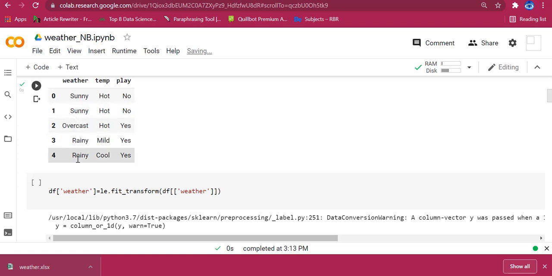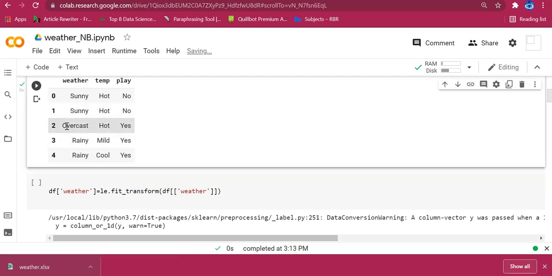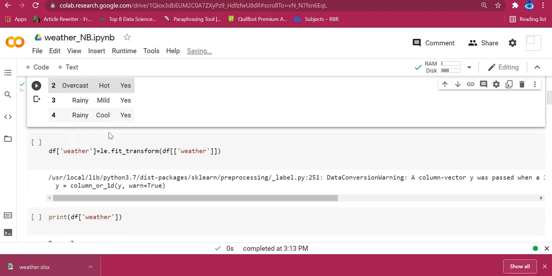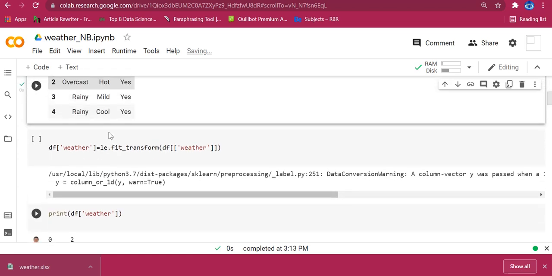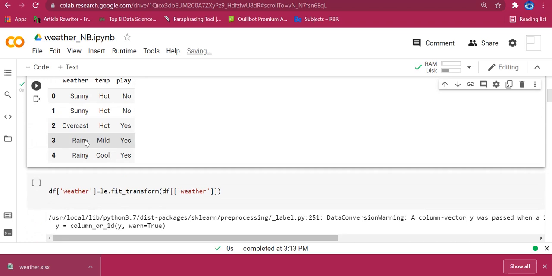Alphabetically overcast comes first, so it assumes 0 for overcast, rainy comes next, so it assumes 1 for rainy, and sunny comes later, so it assumes 2 for sunny. Likewise, alphabetically according to the categories, it will provide unique numbers. So that is what label encoder will do.